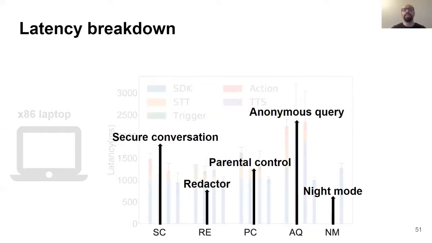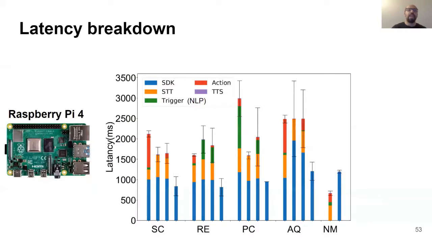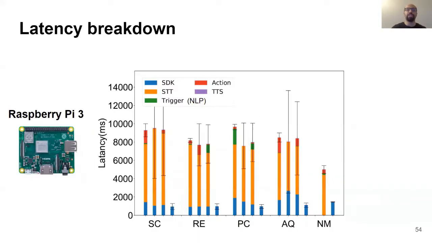We separately report the latency breakdown for 5 different extensions. This latency breakdown figure shows some interesting intuitions. For example, we can see that most of the latency for secure conversation extension comes from processing users' first request. I previously mentioned that the public key encryption happens on the first request. Or in this figure, we can see that evaluating NLP helper functions on Raspberry Pi 4 is way more time consuming than the laptop. It suggests that in future, we can improve the latency on this device by optimizing the NLP helper function based on its hardware constraints.